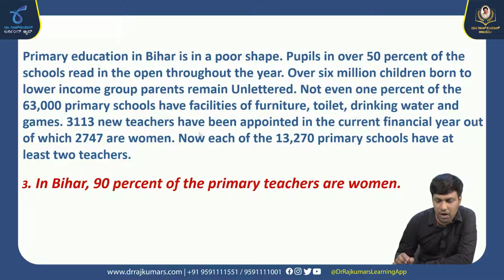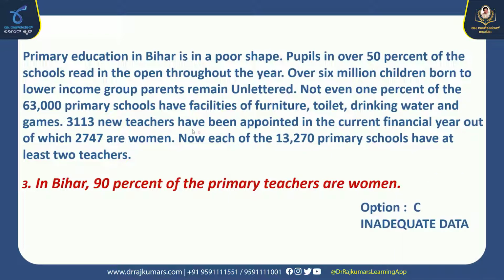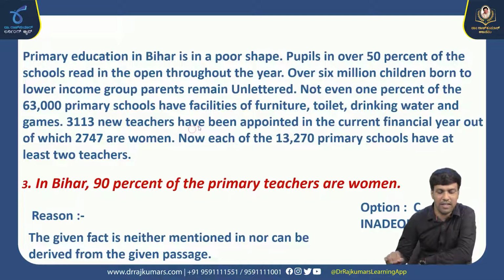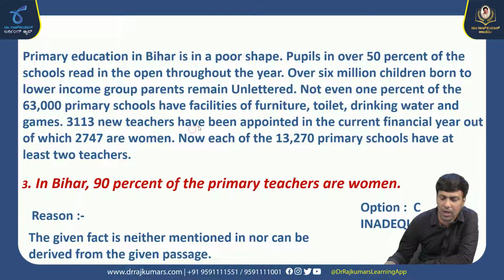The conclusion drawn from the above inference is insufficient data. We can't say that 90% of primary teachers are women, right? To conclude the above statement, there is no sufficient data. So the option to be chosen here is option C, insufficient data. The reason here is the given fact is neither mentioned nor can be derived from the passage. Okay, right? Option followed here is C.